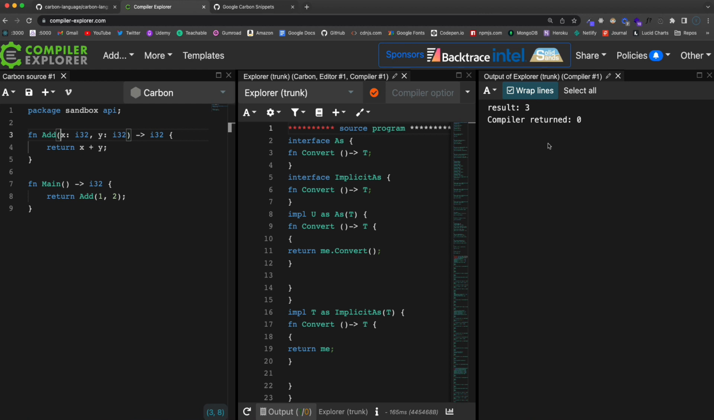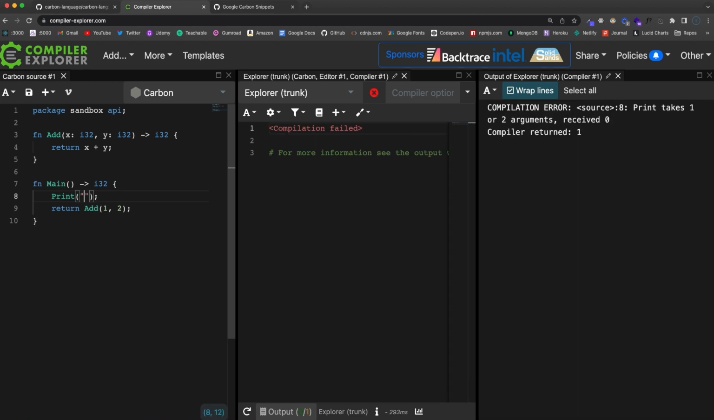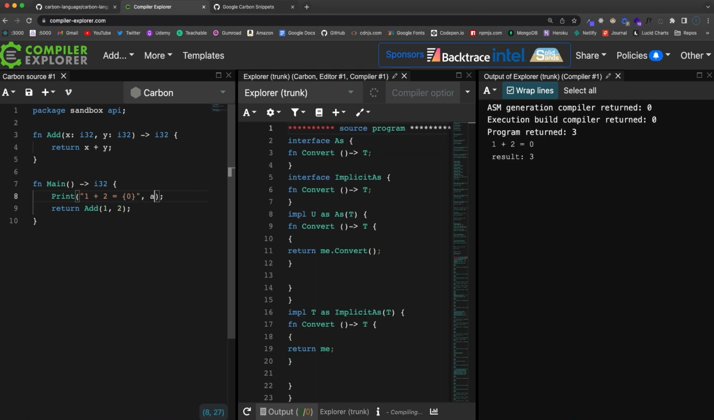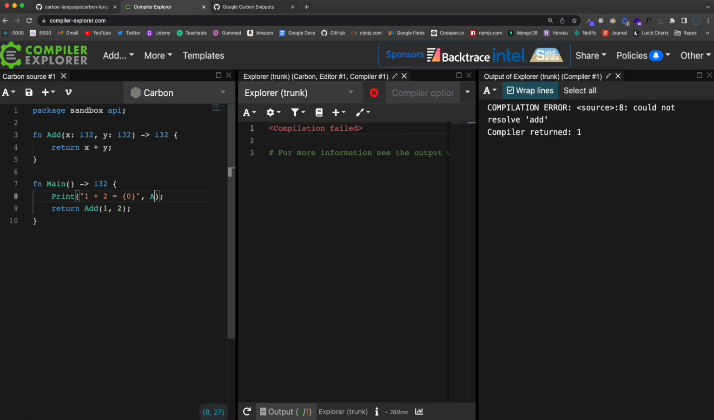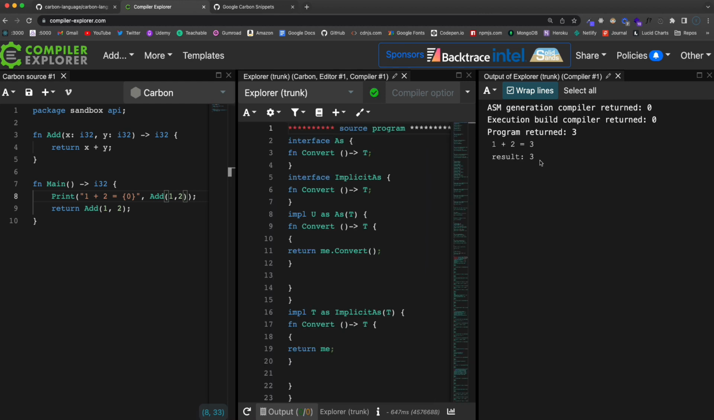All right, so the next thing, and just to show you, if we wanted to print out a string with this function, we could do that. We could say print, and in here we could say, let's say 1 plus 2 equals, and then we would put our curly braces 0, and then whatever we want to replace that curly braces 0 with, we would put here. So let's say add 1, 2, and then we see this string 1 plus 2 equals 3.